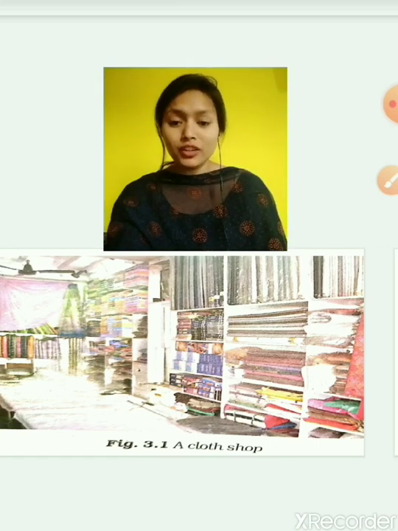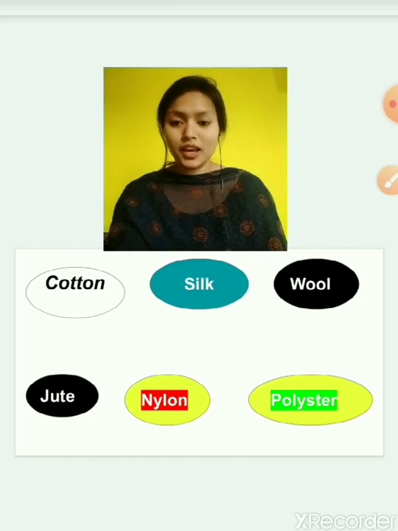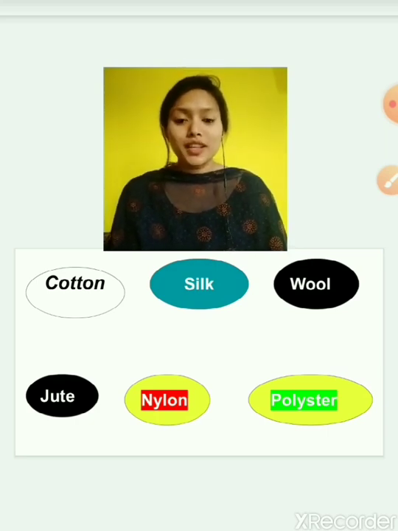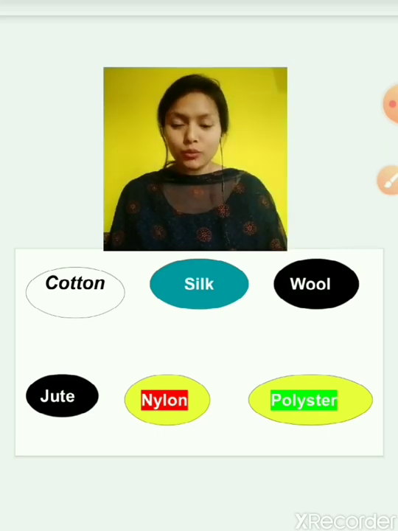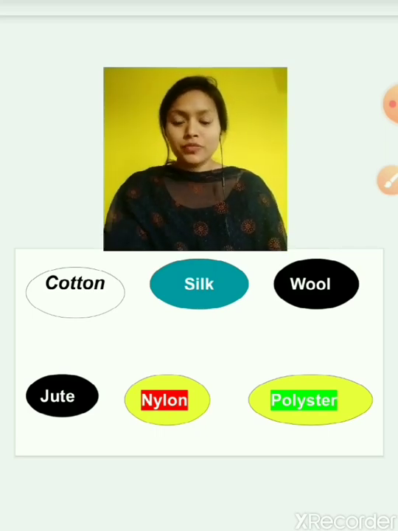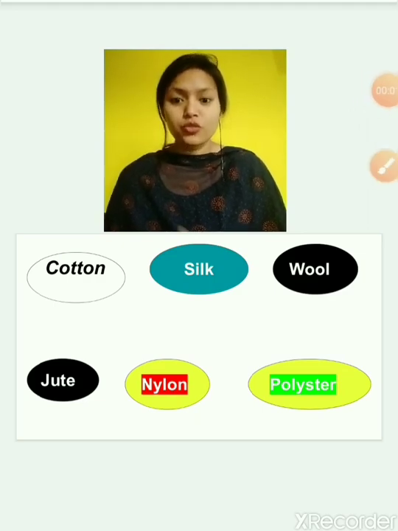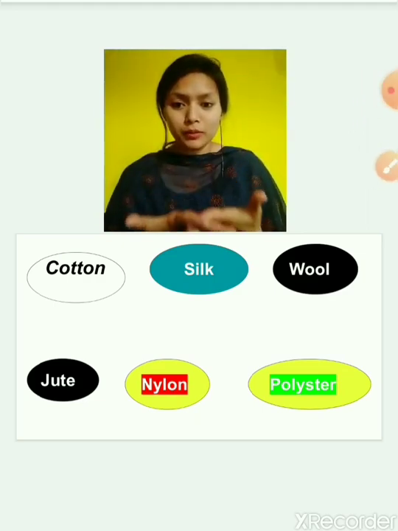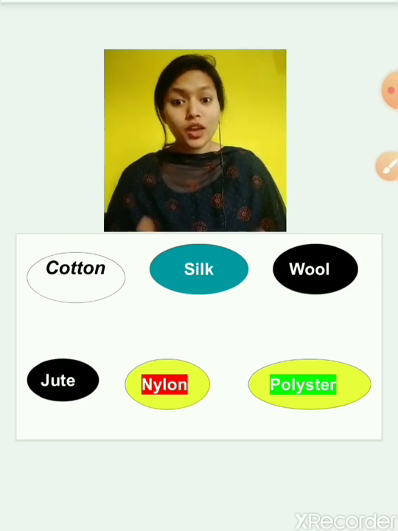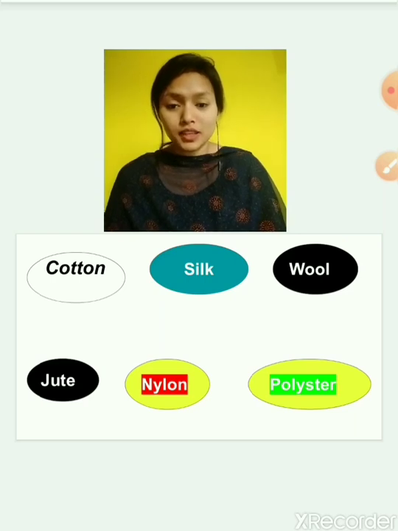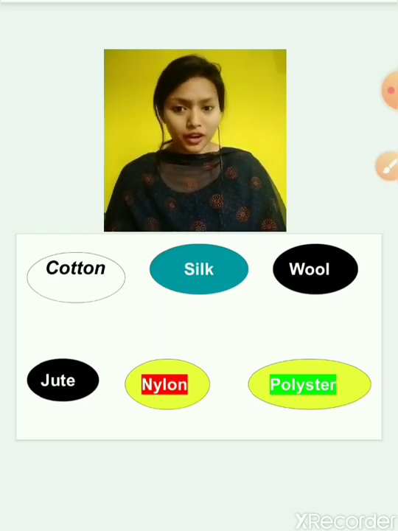So there are different types of fabrics. They are cotton, silk, wool, jute, nylon, polyester. There are many more, but these are the general ones. Now, from where do you buy your clothes? We all buy our clothes from the market or the shop, yes or no? And from where does the shopkeeper buy the things? He buys the things from the factories.